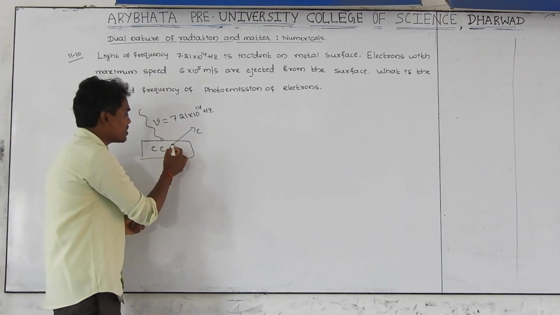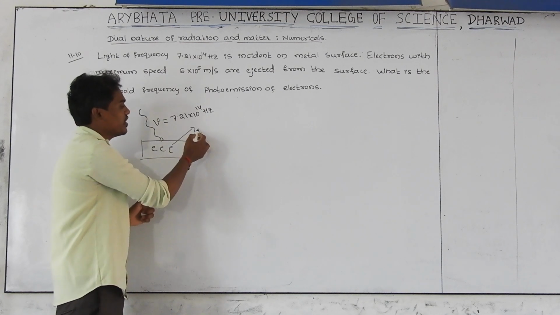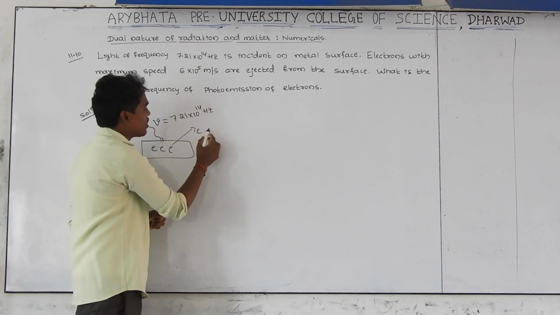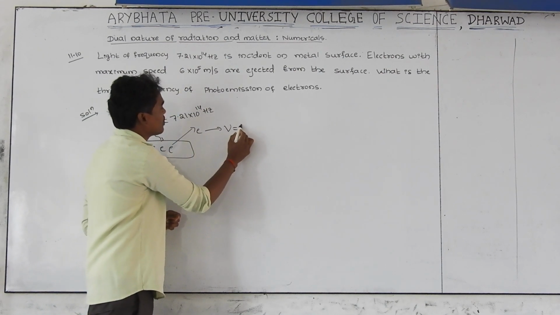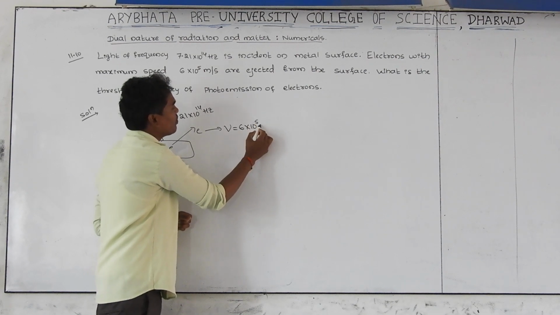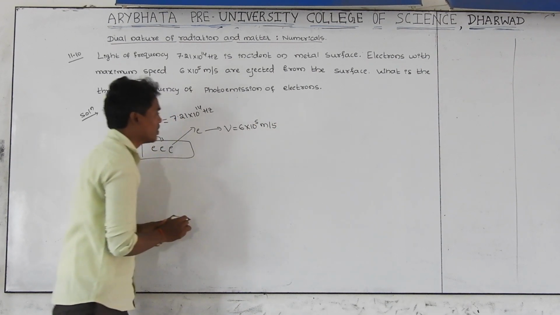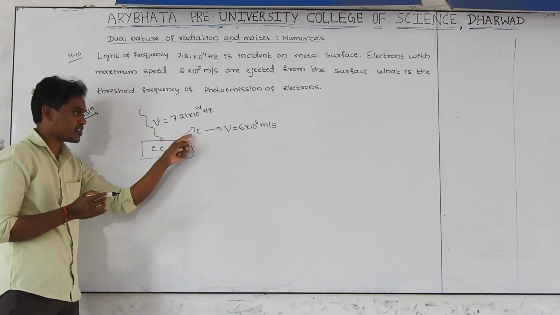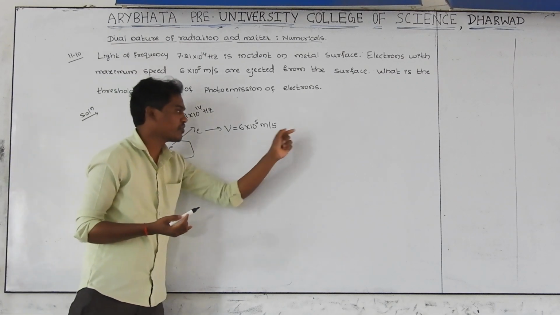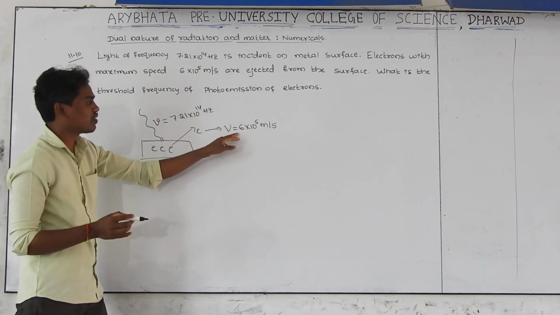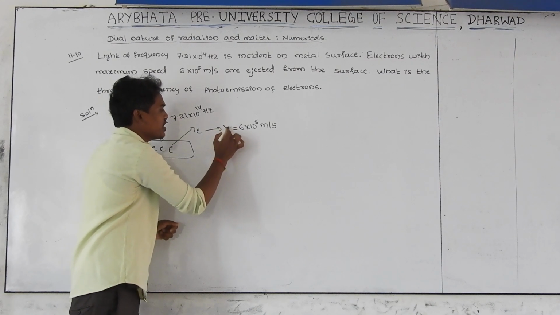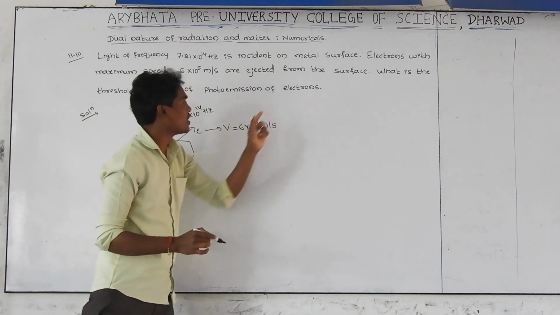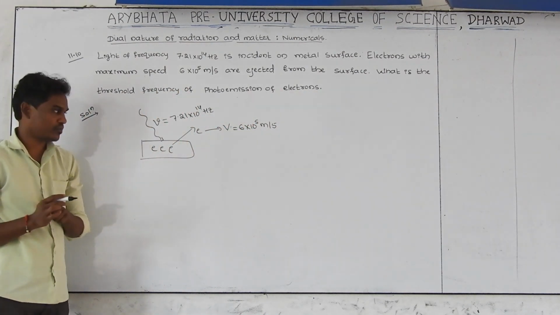Whenever an electron is emitted from the surface of the metal, it moves with a certain speed. The velocity of that electron is given as 6 × 10^5 meters per second. With radiation of this frequency, there is emission of an electron from the surface of the metal. After emission, the electron is moving with kinetic energy. The speed is v = 6 × 10^5 meters per second. And what they ask is the threshold frequency of emission of the electron.